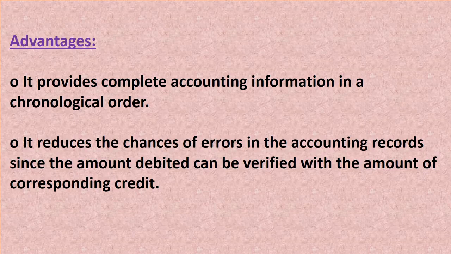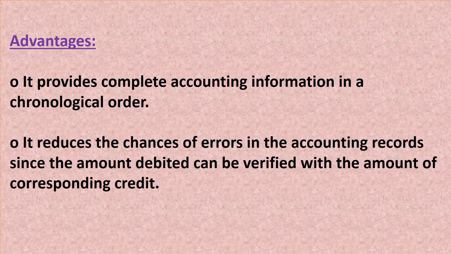Whenever we want to know about a transaction, its date or its amount, we can get an easy record of it because we have already recorded that transaction in chronological order.